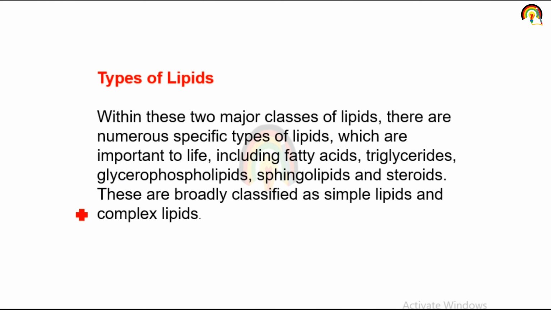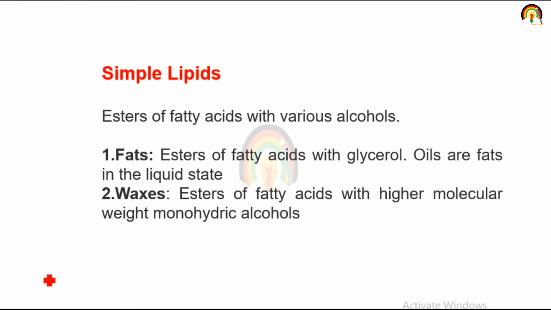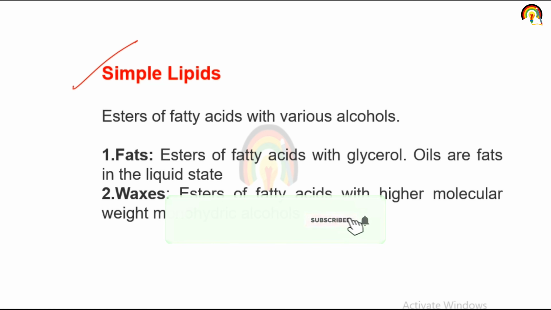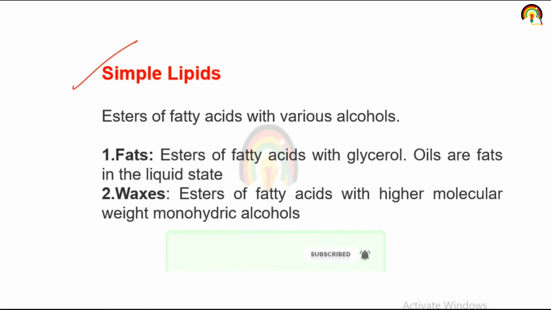Simple lipids are esters of fatty acids with various alcohols or OH groups. Fats and waxes are simple lipids. Fats are esters of fatty acids with glycerol, and waxes are esters of fatty acids with higher molecular weight monohydric alcohol, where mono means single.